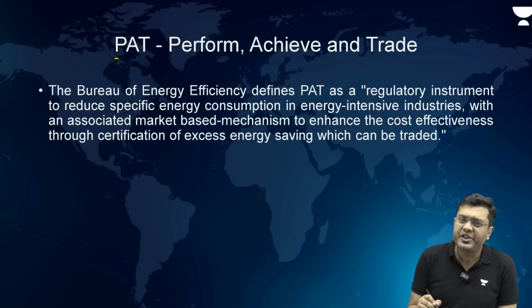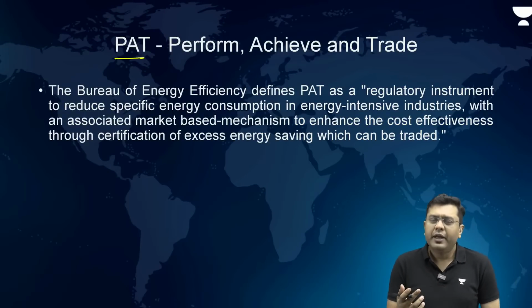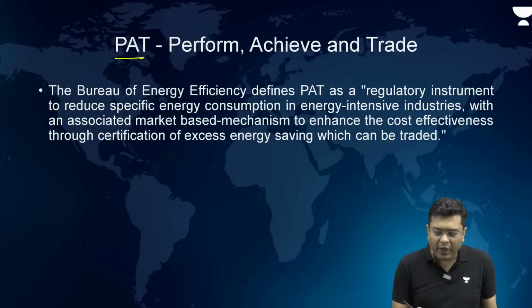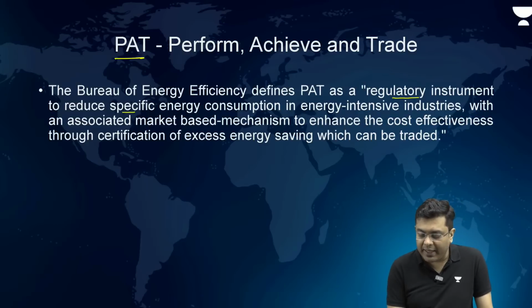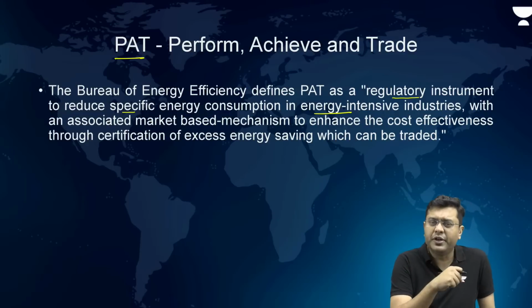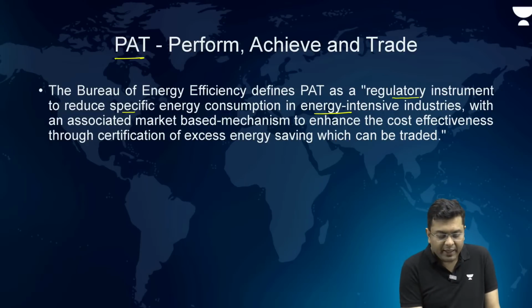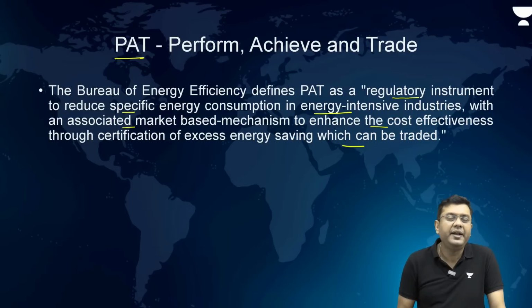So, this perform, achieve or trade is for the industries to incentivize the industries to reduce their overall emission levels. First of all, as per the Bureau of Energy Efficiency, it is a regulatory instrument to reduce specific energy consumption in energy intensive industries, who consume lot of energy, who emit lot of greenhouse gases, with an associated market based mechanism to enhance the cost effectiveness through certification of excess energy saving which can be traded.